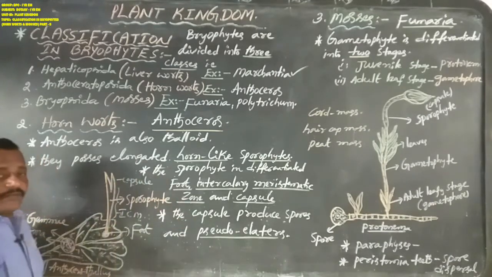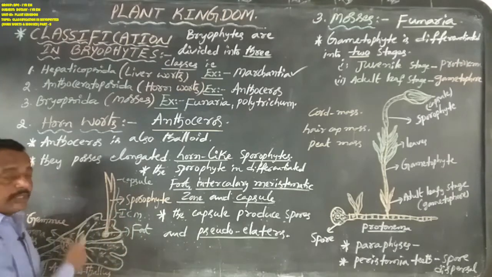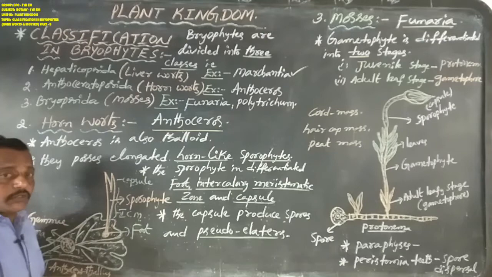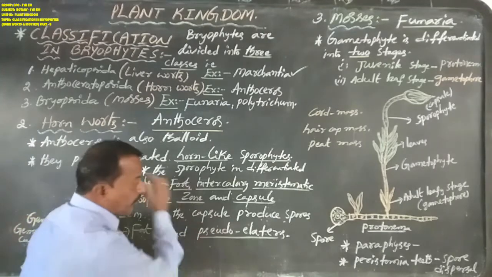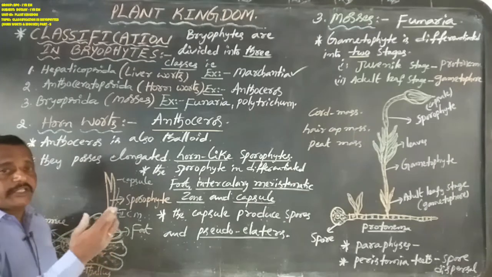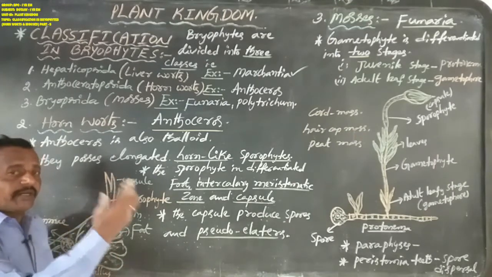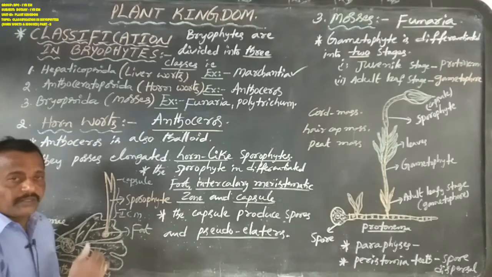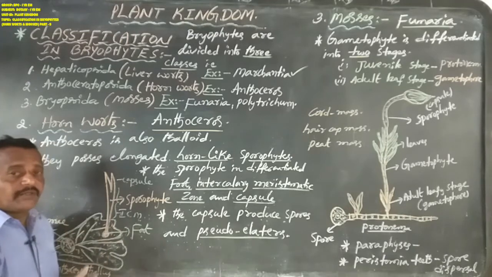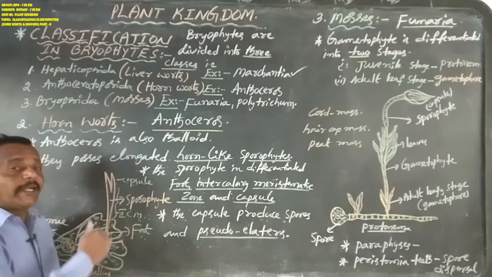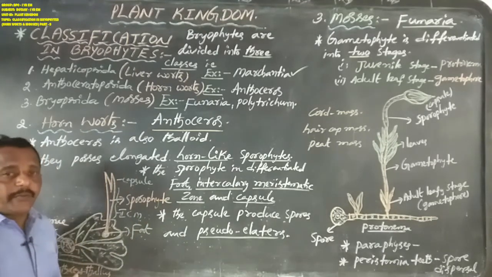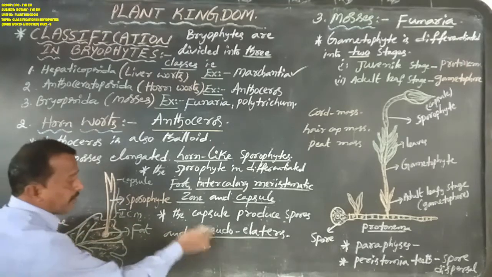But in Anthoceros, the capsule contains spore mother cells, and these undergo meiosis, or reduction division, producing several spores. At the same time, pseudo-elaters are produced, not elaters. This is a major difference between the Marchantia sporophyte and the Anthoceros sporophyte. The Marchantia capsule produces spores and elaters, but the Anthoceros capsule produces spores and pseudo-elaters.